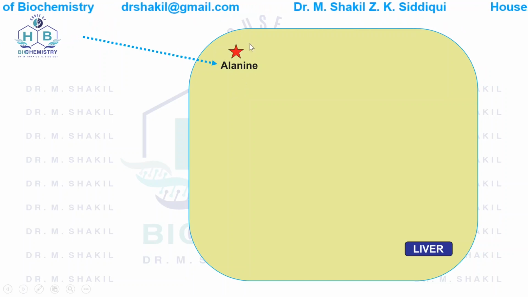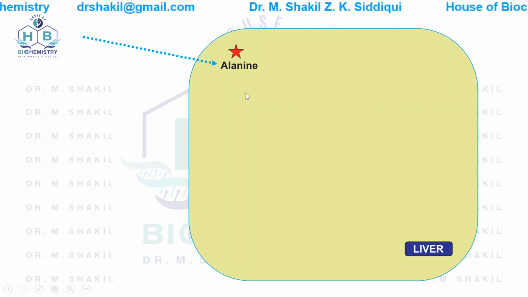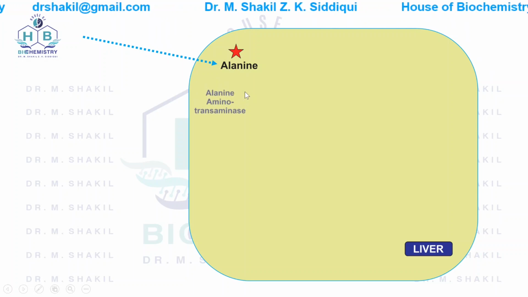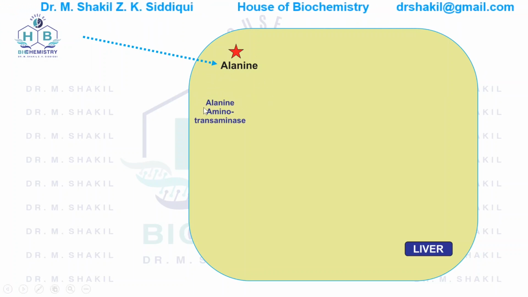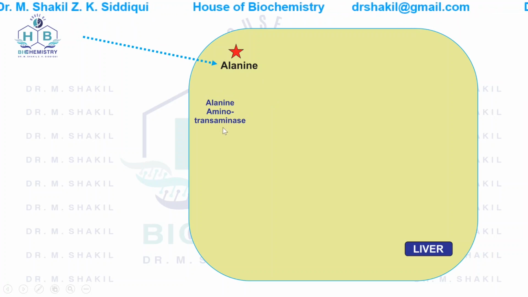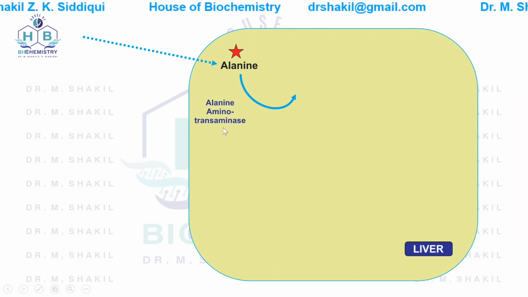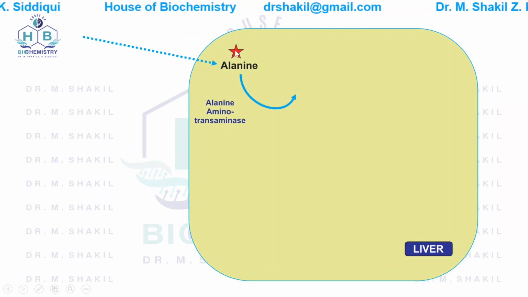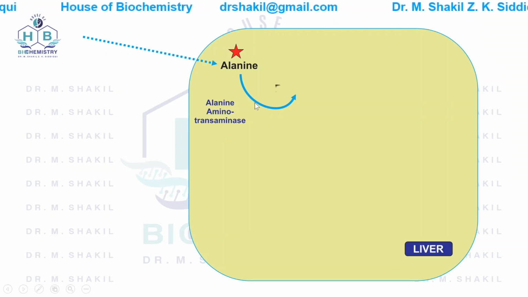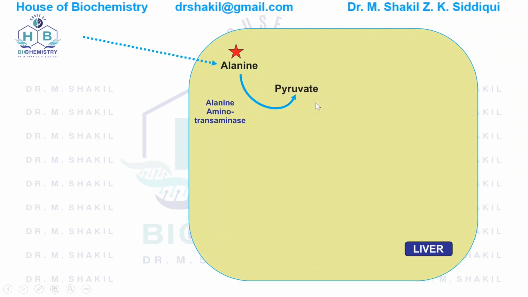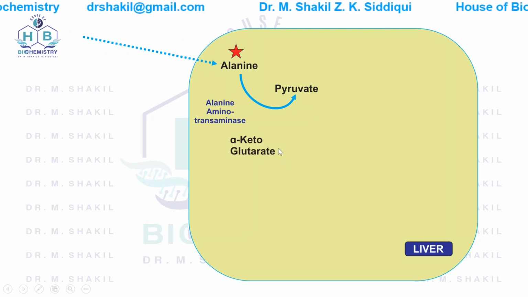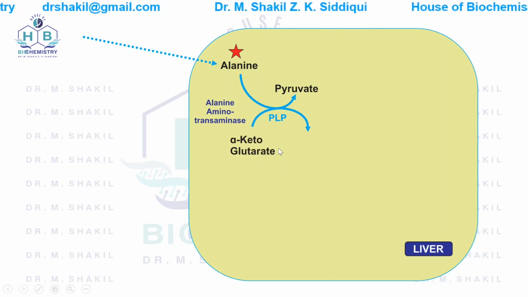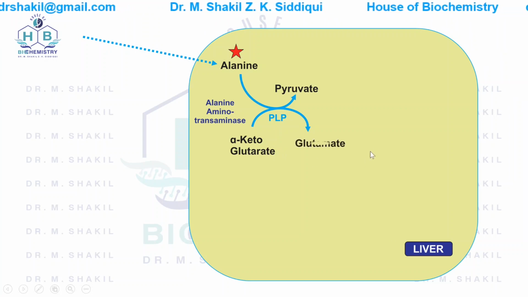Now this alanine is carrying the amino group. Now what happens to the alanine? In the liver, this alanine is again acted upon by alanine aminotransferase. What it does, it removes the amino group from alanine to form pyruvate and puts this amino group on alpha ketoglutarate to form glutamate.